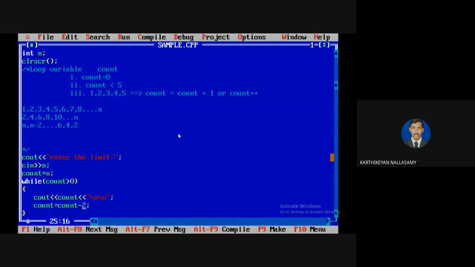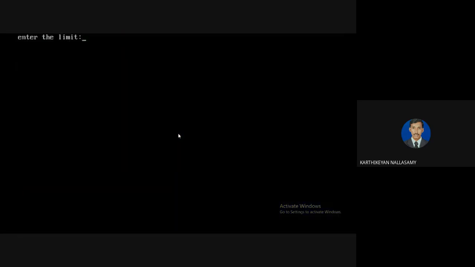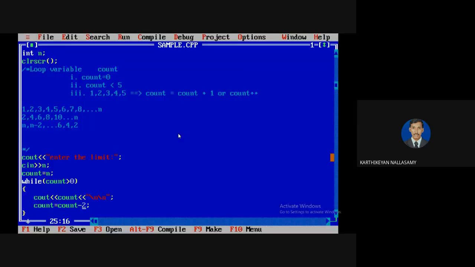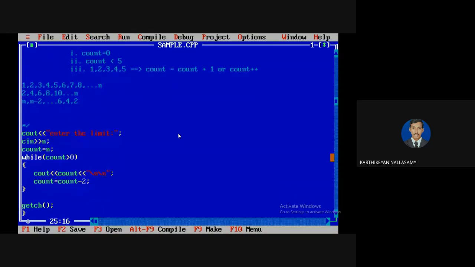For example, if I give an odd number, it will be displayed as an odd number series. So based on that, we have to decide what it is. From this, what you understand is that with the help of looping, we can repeat a statement for 0 or more number of times. The working principle is: if the looping condition is true, then the statement will execute.